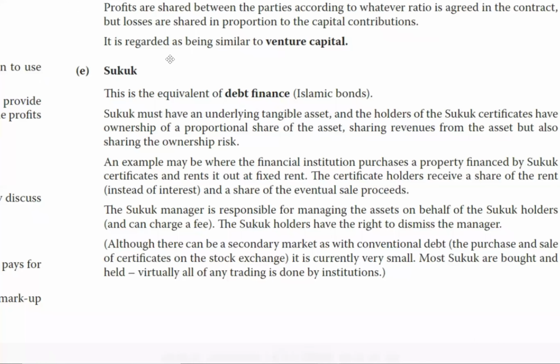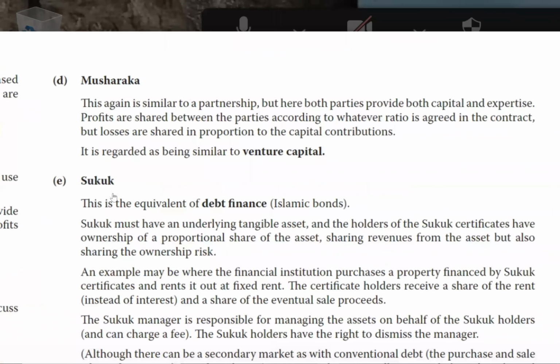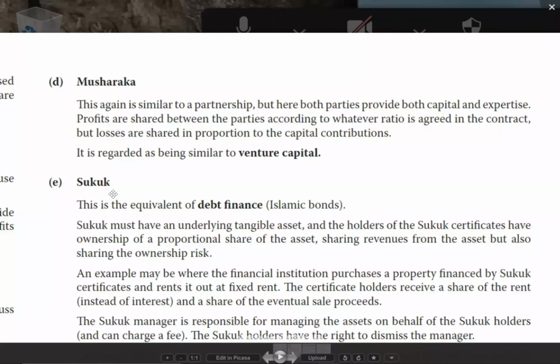Now there is one more concept called musharaka. Let us see that. Musharaka is also one kind of partnership, but now see what happens. This again is similar to partnership, but here both parties provide capital and expertise. In our last example, I was the investor and you were the person with the idea, so you did not provide any capital.